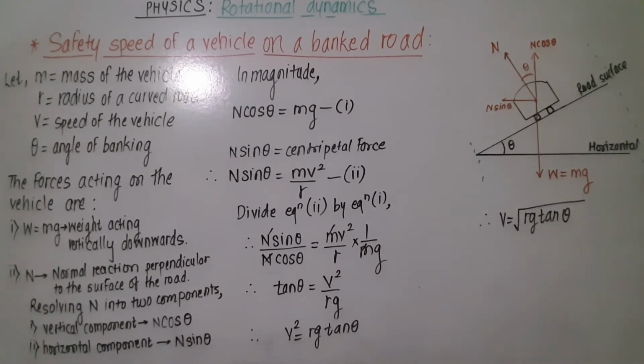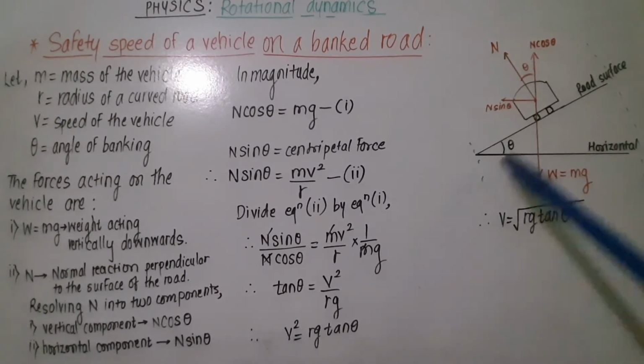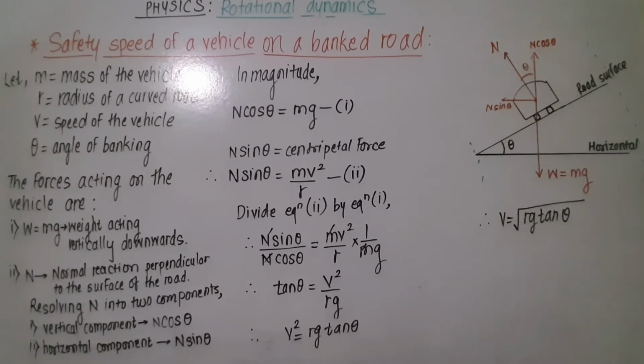Now see, when we obtained this expression for the speed of a vehicle on a banked road, at that time we considered only two forces acting on the vehicle. And the necessary centripetal force is the resultant of these two forces.